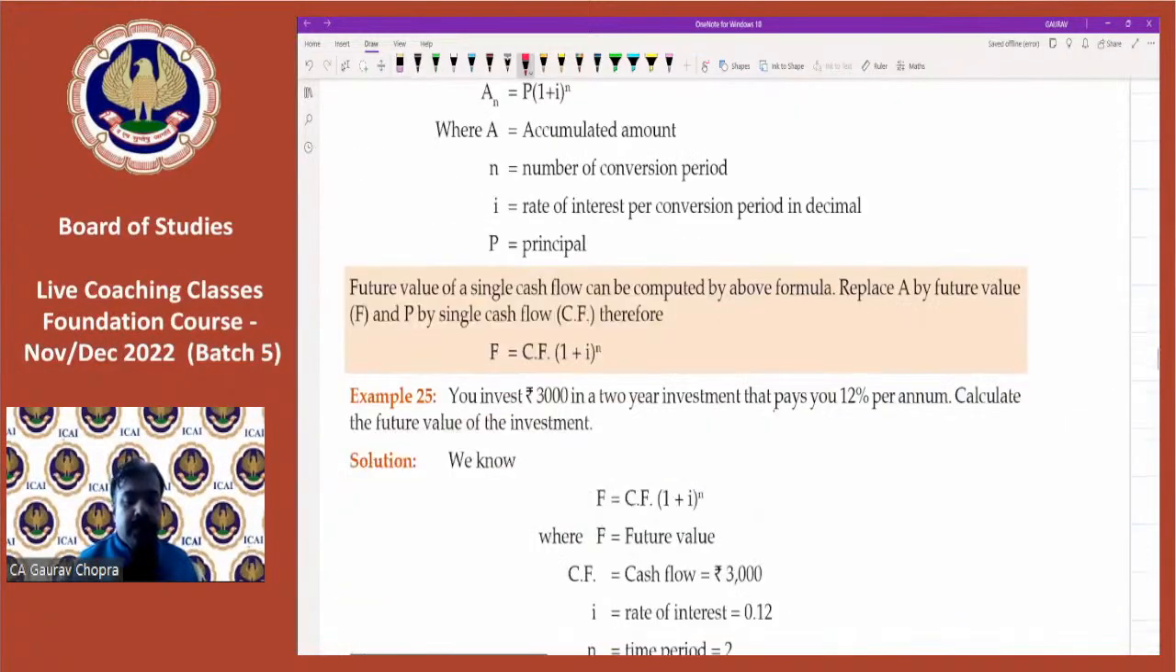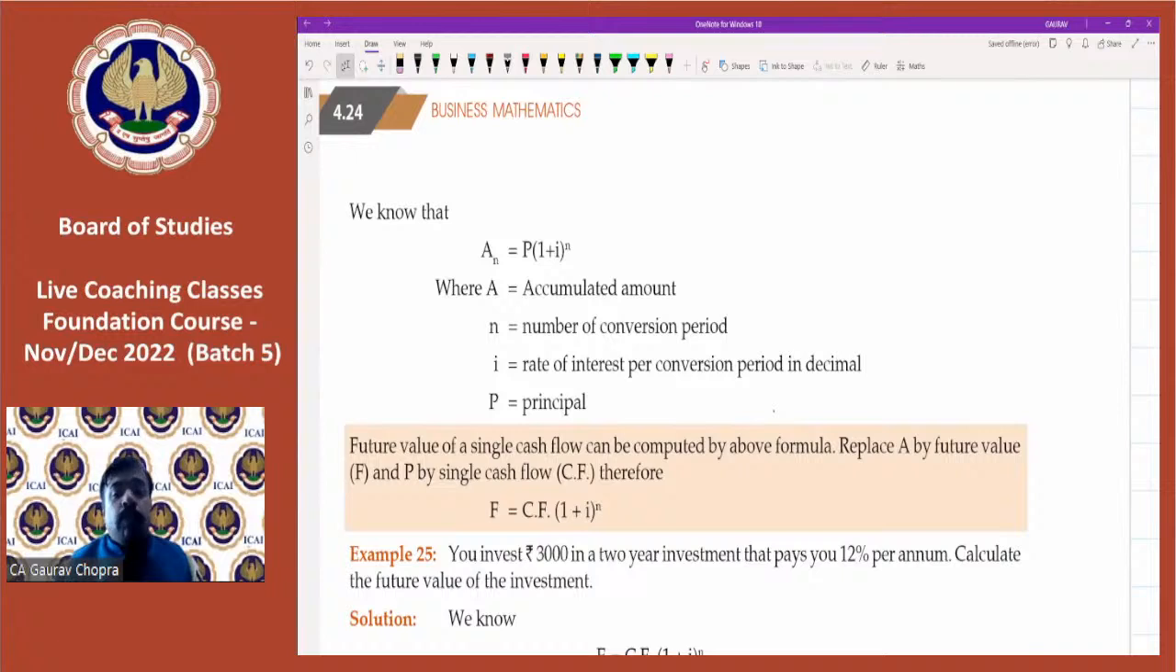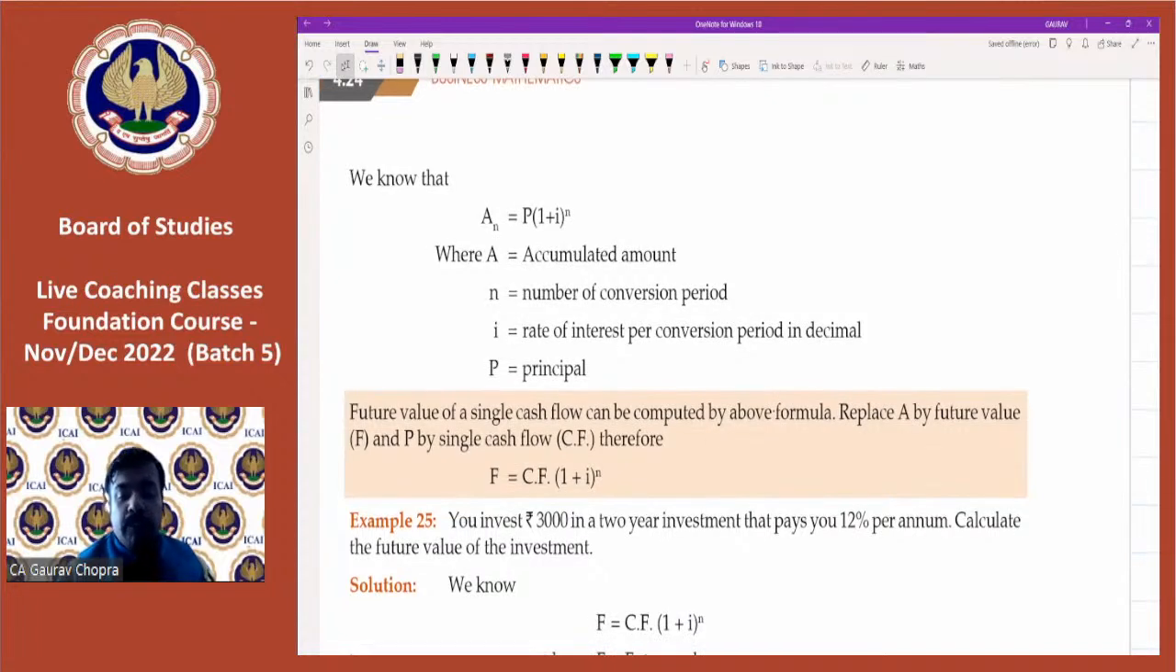Then what is the formula for future value? Of course, it is similar to that of compound interest. So for compound interest, we have done the formula amount is equal to principal, then 1 plus I whole to the power of n. Amount is equal to principal, then 1 plus I to the power of n. This amount is basically the future value. This amount is regarded as the future value because we will receive this amount in future.